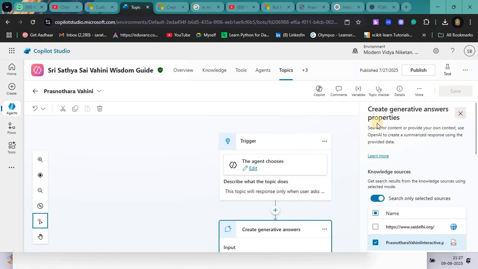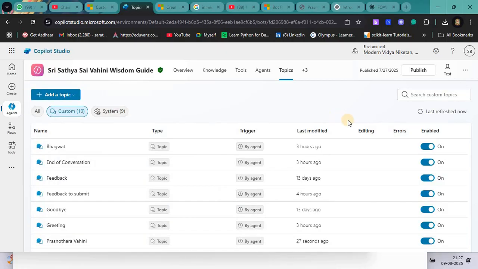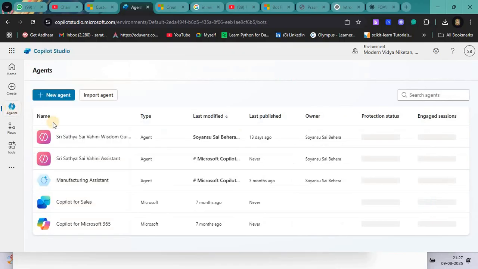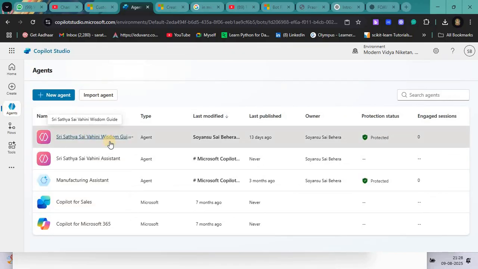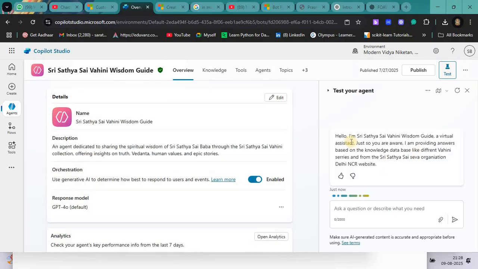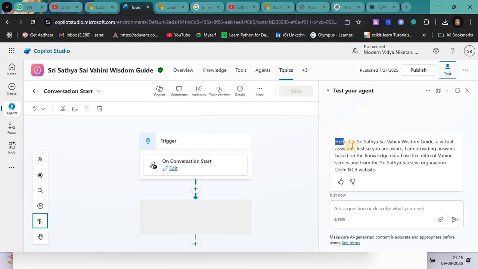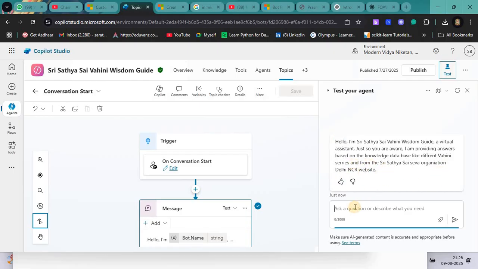Okay, close it. Go back, and go to the agent section. Sathya Sai Vahini Wisdom Series is here. This is the test window. I have initiated it again. Initially this type of message will come. This is the conversation start message. Hello, I am Sathya Sai Vahini Wisdom Guide, a virtual assistant. Just so you are aware, I am providing the answers based on the knowledge database like different Vahini series and from the Sathya Sai Vahini Daily Answer website. Let me ask questions from Prashnottara Vahini.